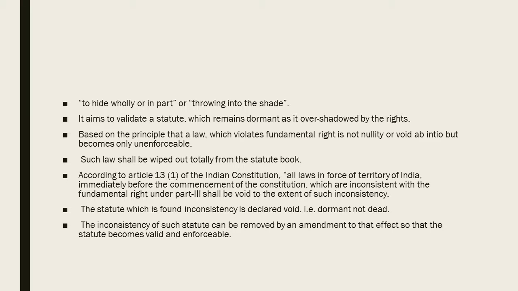The statute which is inconsistent will be declared void, that is, it will be dormant, not dead. The inconsistency of such a statute can be removed by an amendment to that effect, so that the statute becomes valid and enforceable. Whatever part makes the statute inconsistent with the law will become valid and enforceable if an amendment is made and such inconsistency is removed.